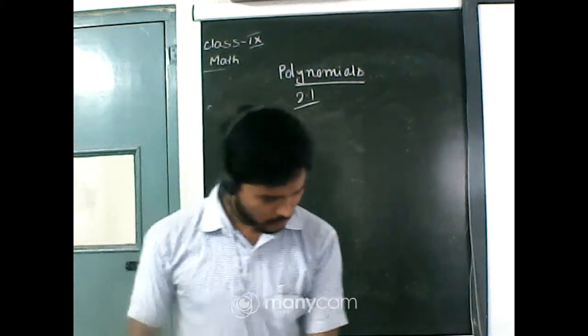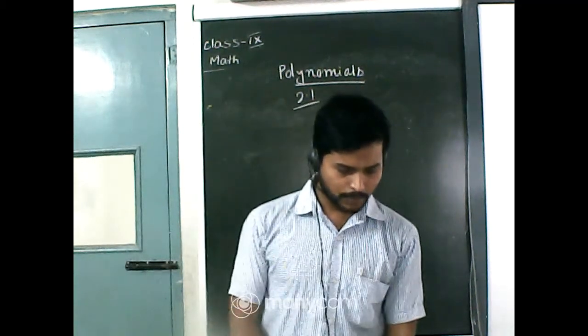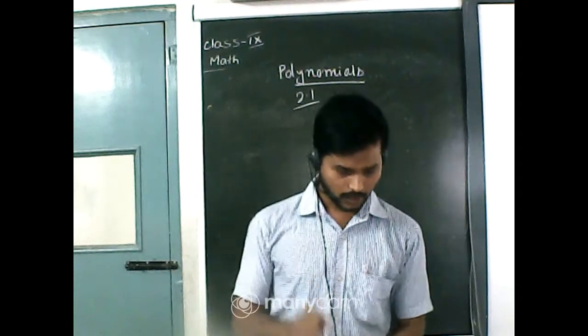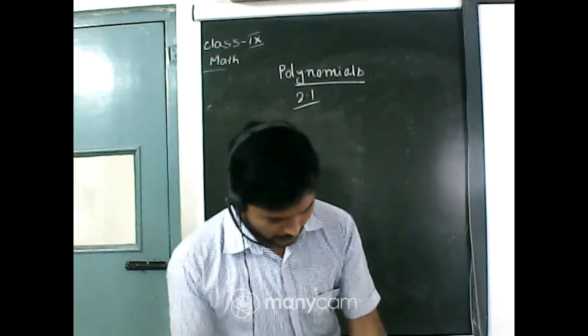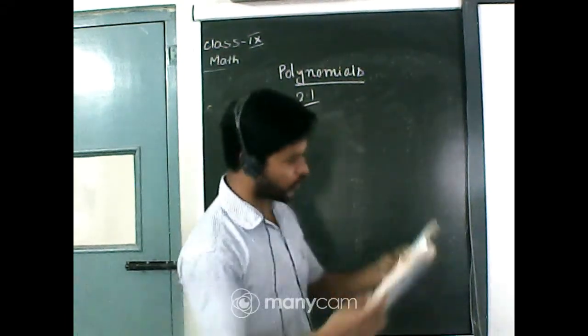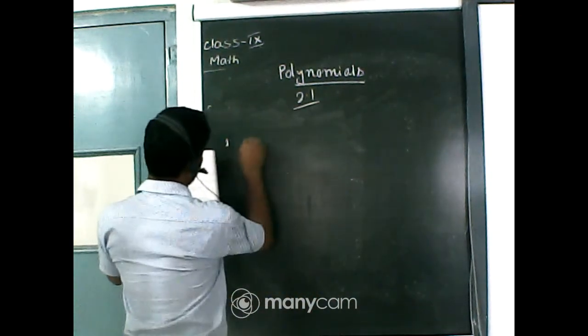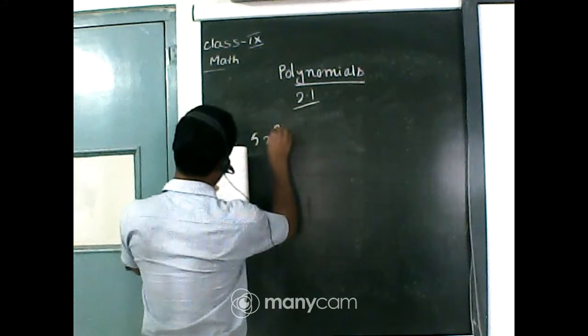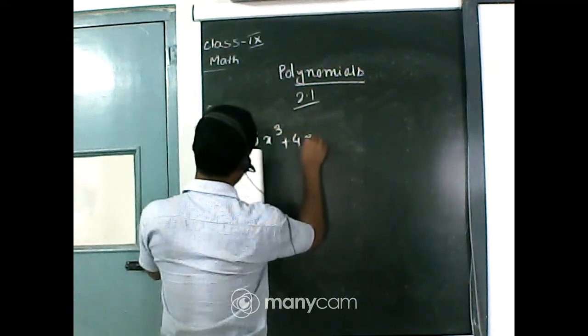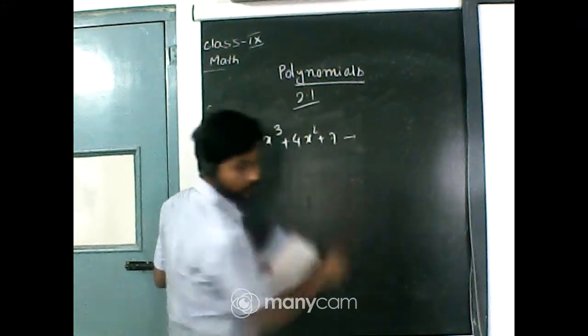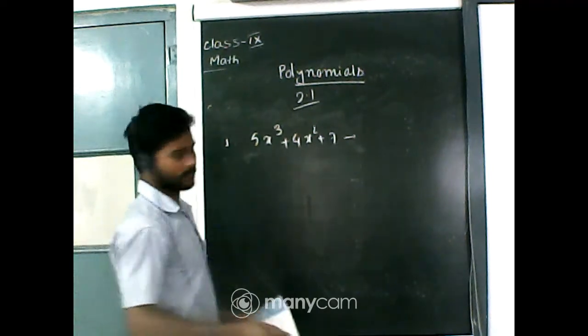Okay, first question is write the degree of the following polynomials. So answer the first question. It is 5x cube plus 4x square plus 7. Quickly answer the question. Degree of the polynomial: 3.